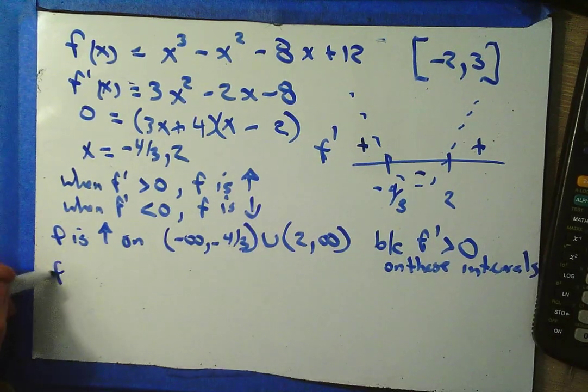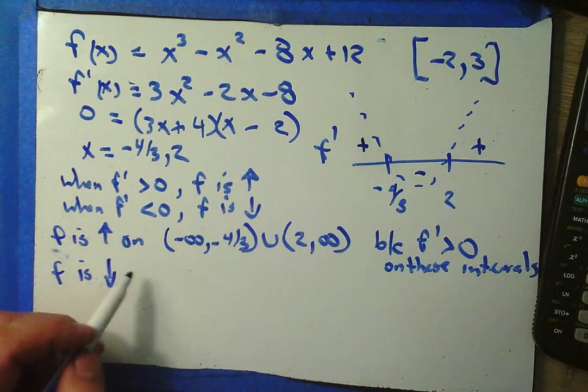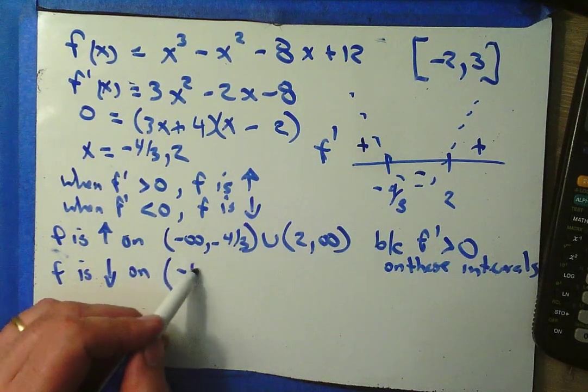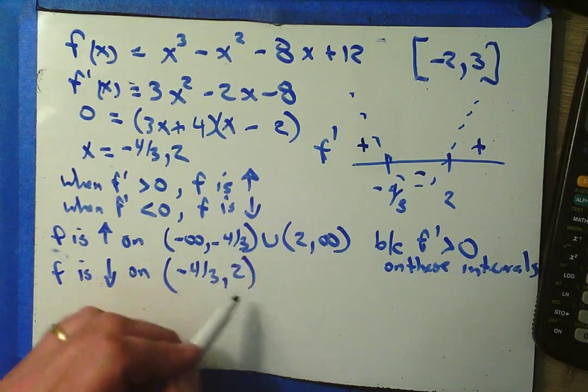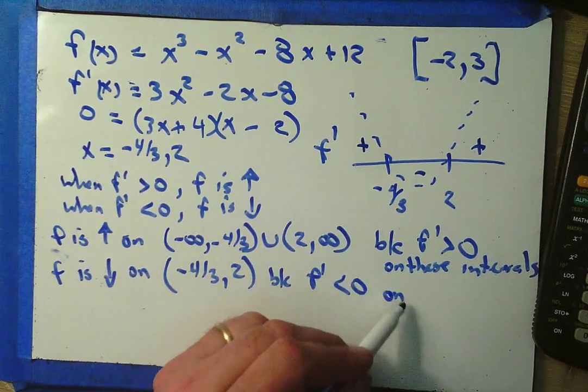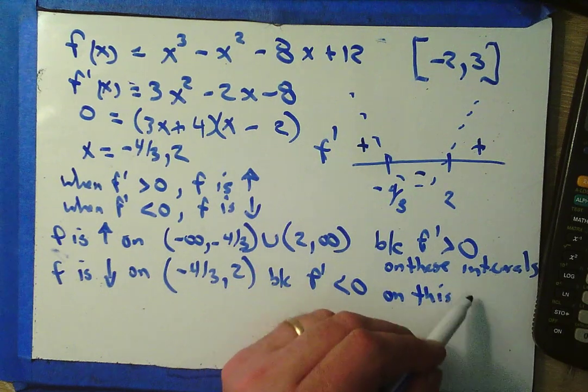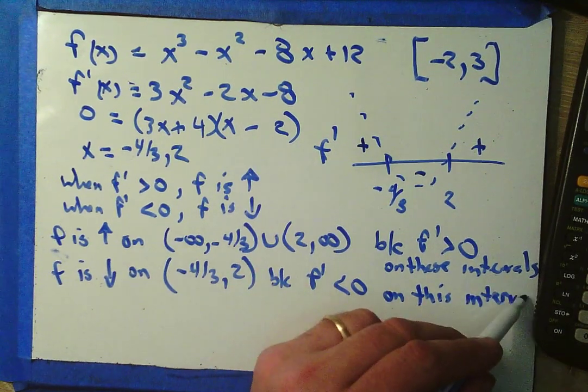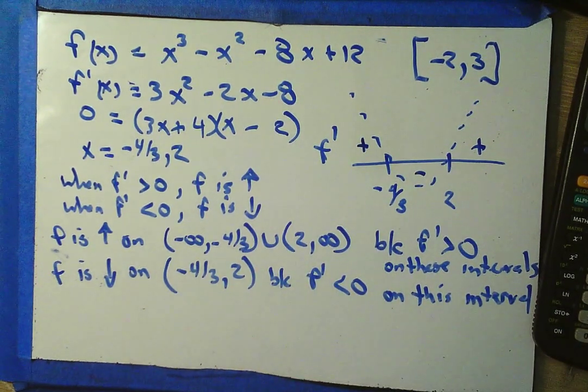F is decreasing on -4/3 to 2 because f prime is less than 0 on this interval. So there's increasing and decreasing.